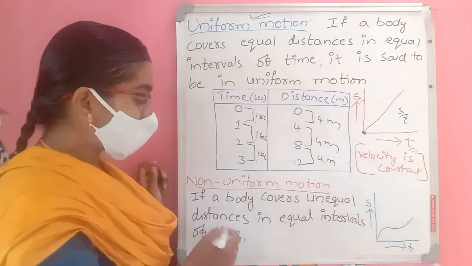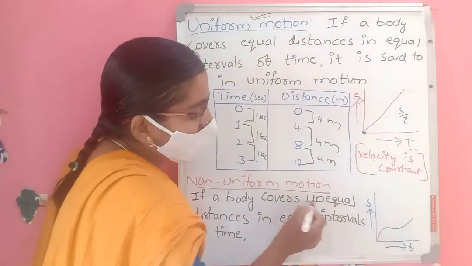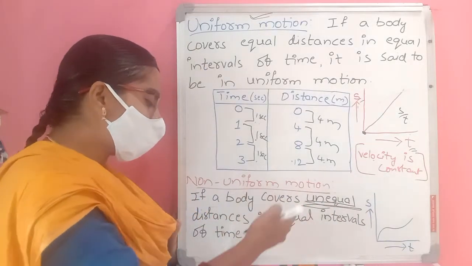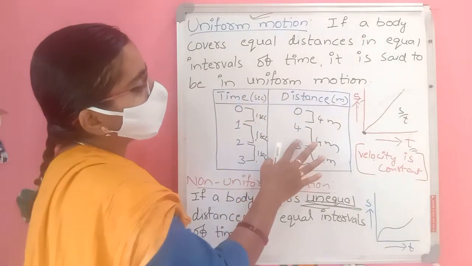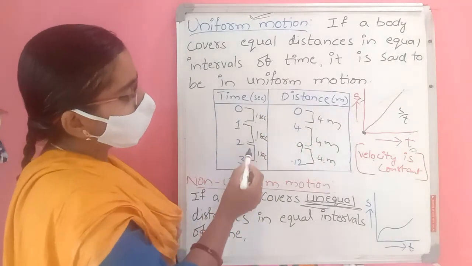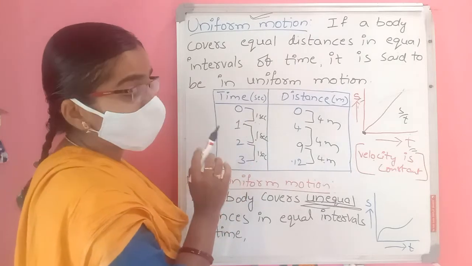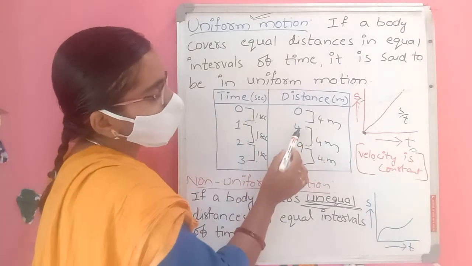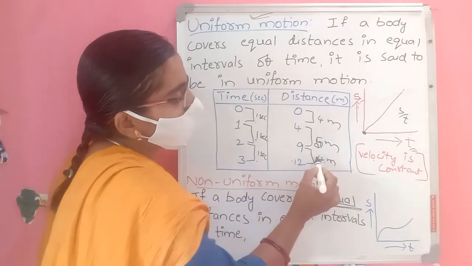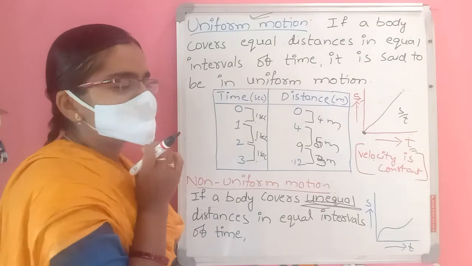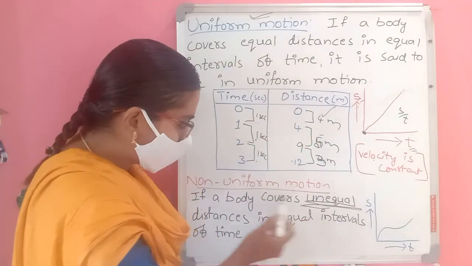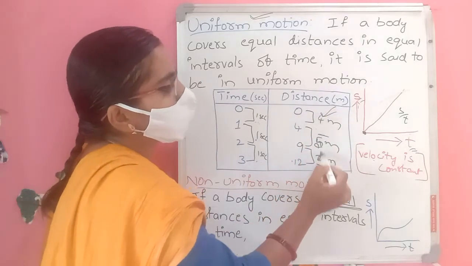Non-uniform motion. If a body covers unequal distances in equal intervals of time. For example here, except this 8, I am taking 9. So the intervals of time are equal, 1 second, 1 second, but here 4 to 9 becomes 5 meters, and again 9 to 12 becomes 3 meters. So in equal intervals of time, the distances covered are unequal: 4, 5, 3.